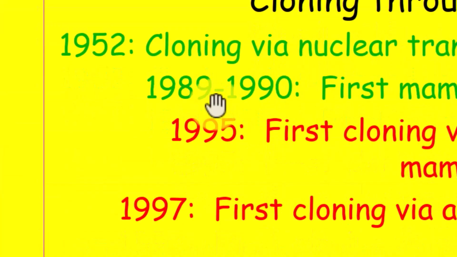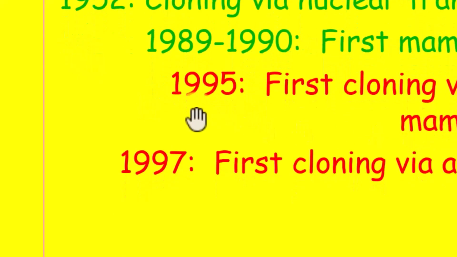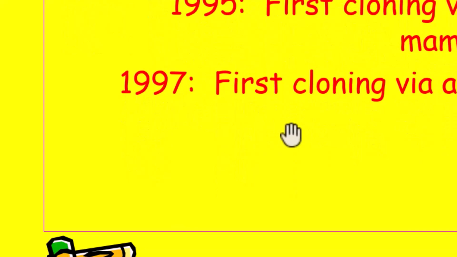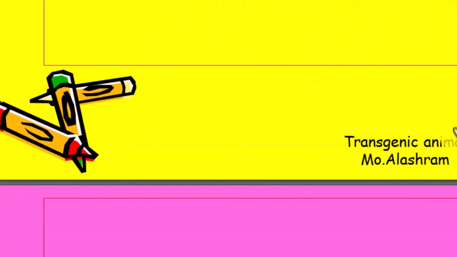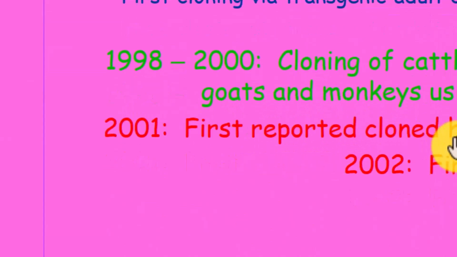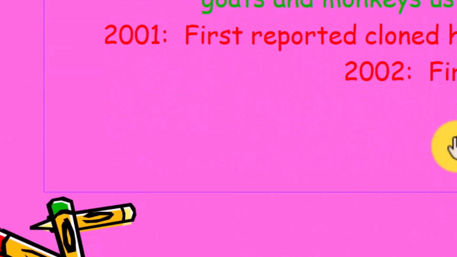Cloning history: in 1952, cloning by nuclear transfer in frog. In 1990, first mammal clone. In 1995, first clone by cultured mammalian cells. In 1996, cloning by adult cell, Dolly the sheep. First clone by transgenic fetal cells, Polly. In 2000, cloning of cattle, pigs, mice, and goats. First reported cloned human embryo.